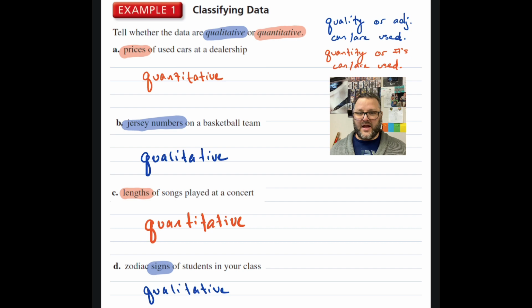Or are we actually counting, or including them in finding the measures of center? Are we building a graph of some sort? Are we using those numbers represented in some way so we can interpret what they're telling us? That's the difference between qualitative and quantitative.